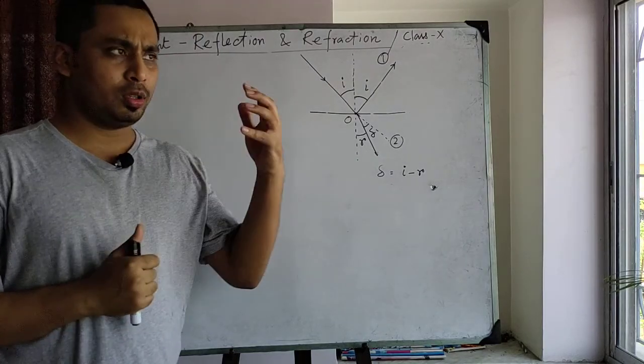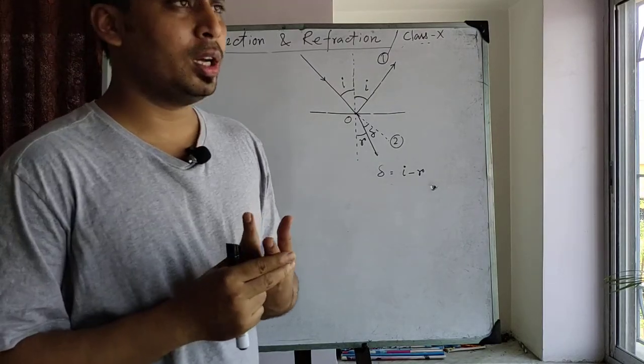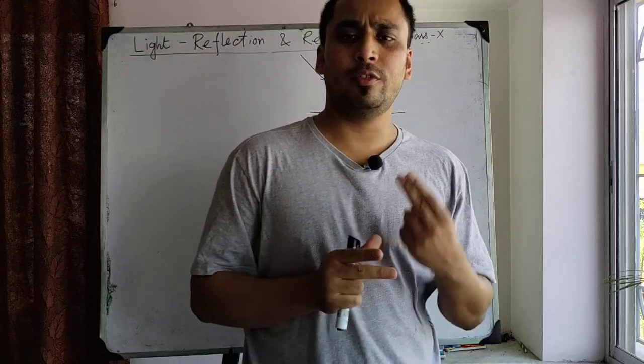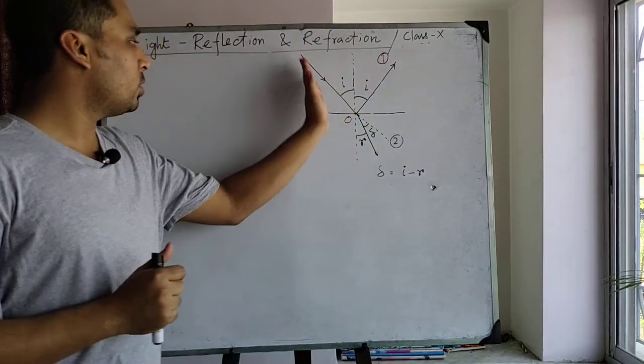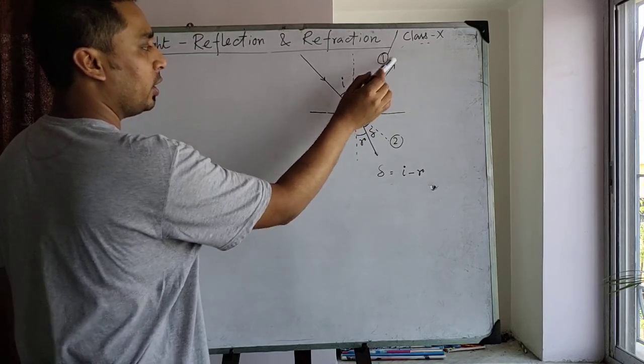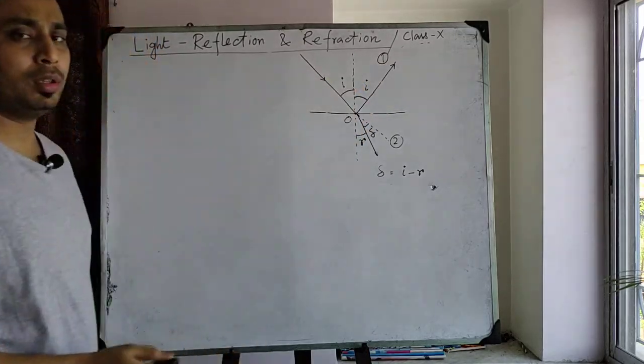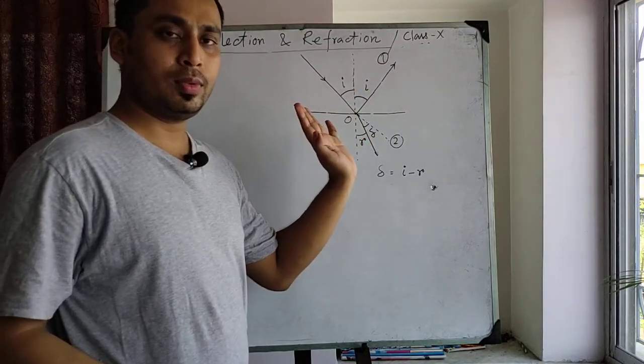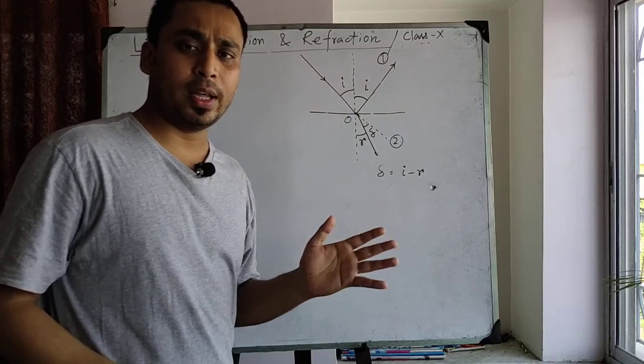Now coming to the part, reflection of light. There are two laws about the reflection of light. First law: the incident ray, the reflected ray and the normal drawn at the point of incidence lie on the same plane.